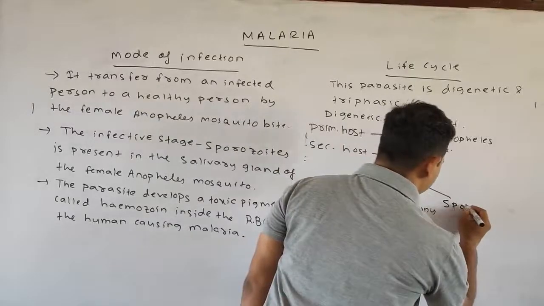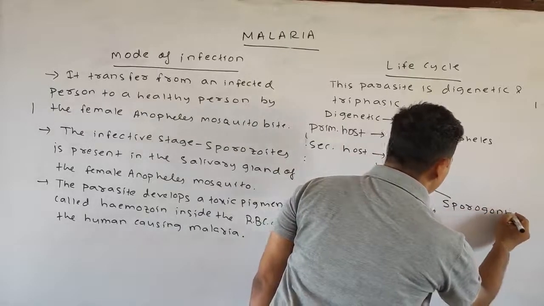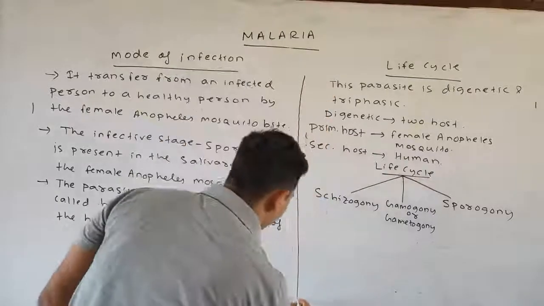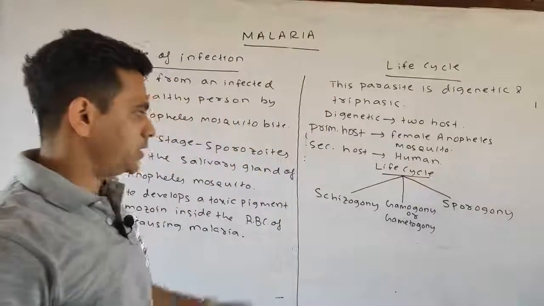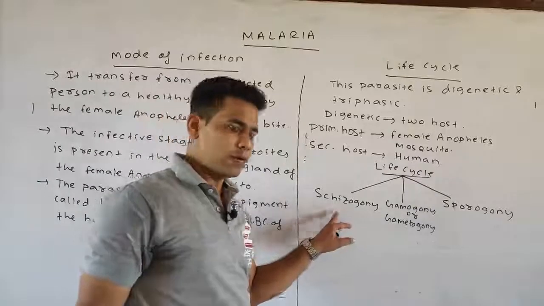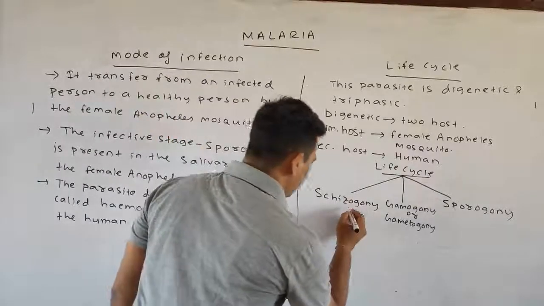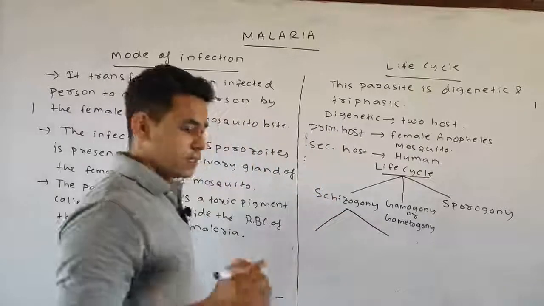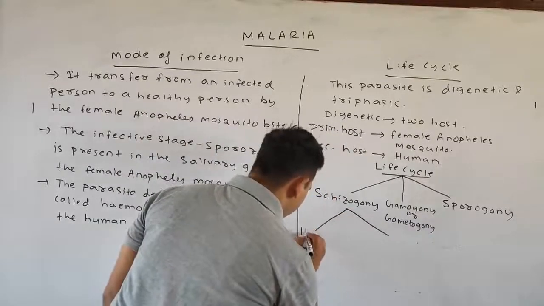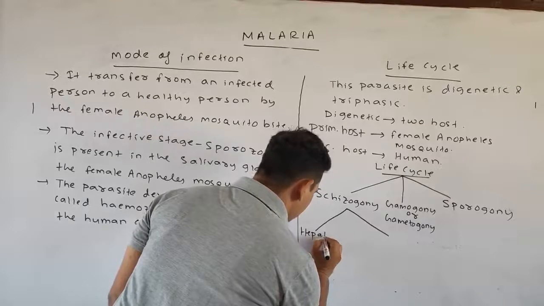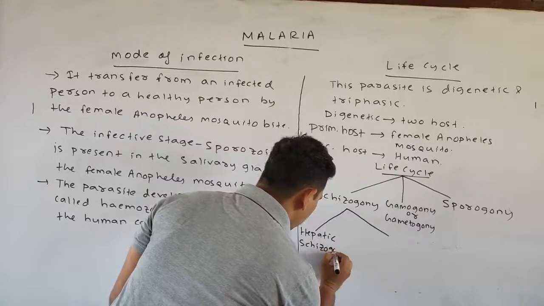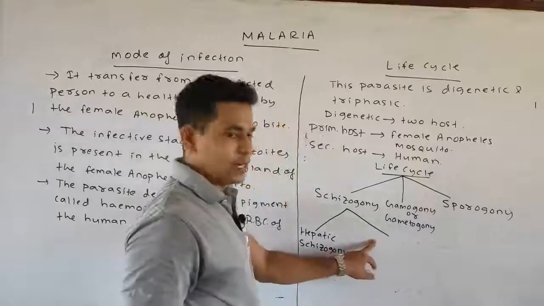Further, schizogony is divided into two types. One is hepatic schizogony, and the other one is erythrocytic schizogony.